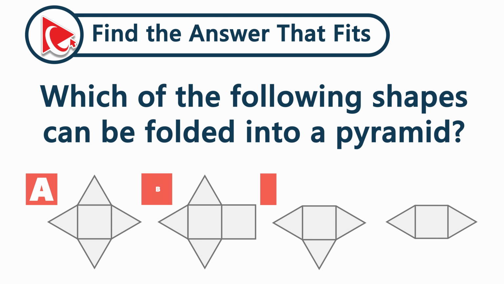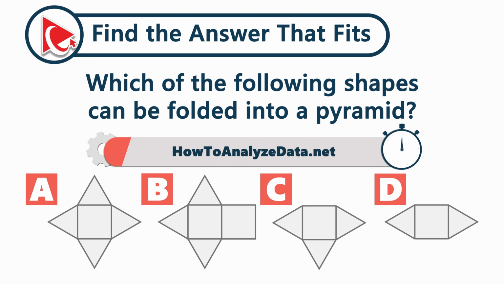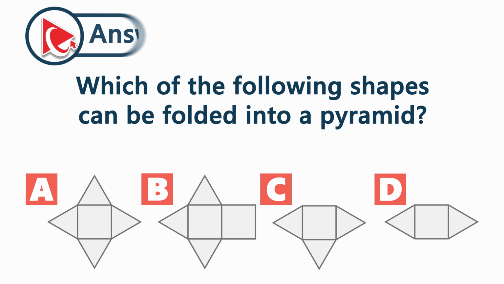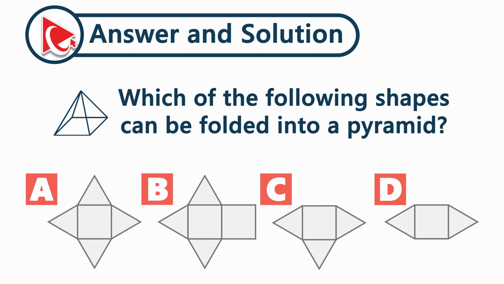You're looking at flat shapes that could become something 3D. Only one of these blueprints can be folded into a classic pyramid. Can you spot it? Focus on the base shape and the triangles. Which layout would let you fold 4 triangles upward around the square? If you selected option A, you nailed it. Why? There's a perfect square in the center and a triangle on each side. Just what's needed to fold a proper pyramid.